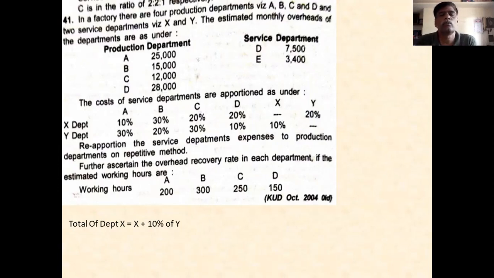In a factory, there are 4 production departments, A, B, C, and D, and 2 service departments, X and Y. The estimated monthly overhead of the departments are as under. For the production departments A, B, C, the overhead is given, primary distribution is completed. In the service departments, D and E is given. That is a mistake, okay, you change it. You take it as X and Y. Service departments are X and Y, not D and E. That is misspelled.